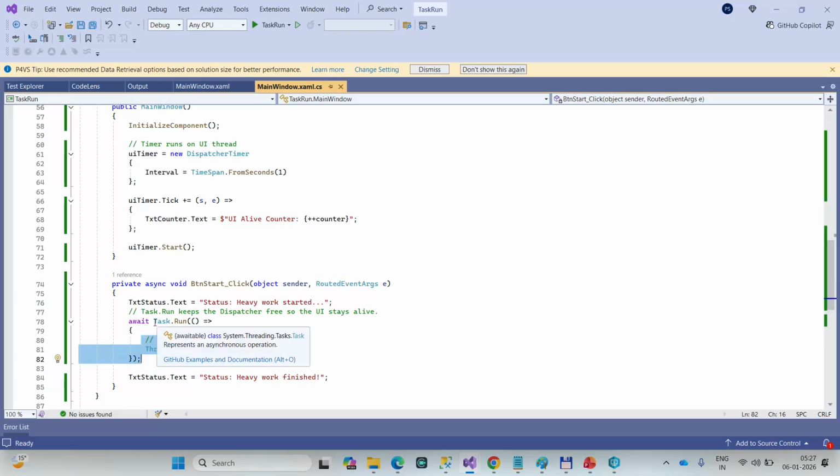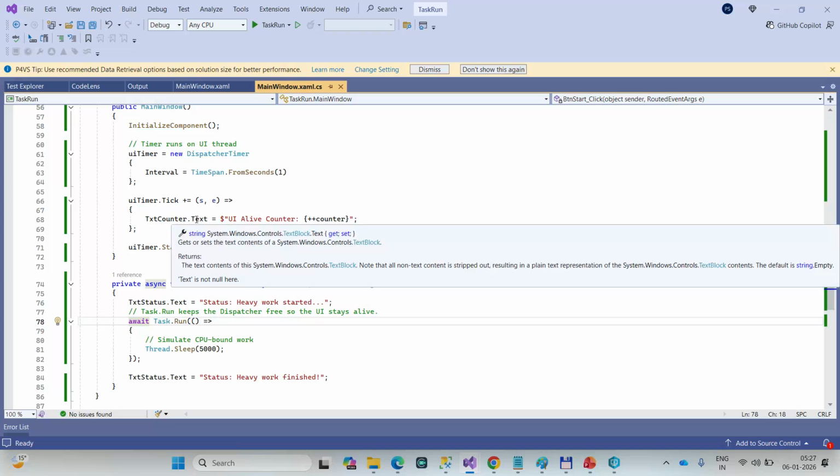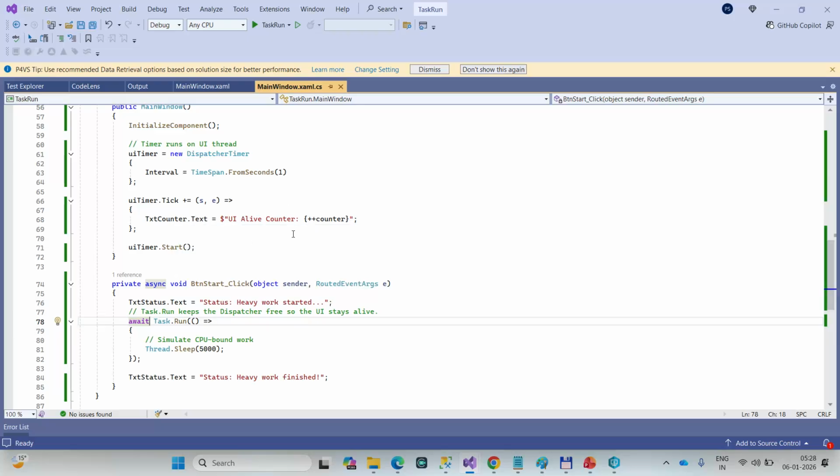In a gist, this thing is moving to a separate thread. Await means it will wait until this operation is performed, and the call is returned to the UI thread, and it will keep on performing its operation. It will keep on running the counter without any hiccups or freezing of the screen, because the heavy CPU bound work was moved to another thread.